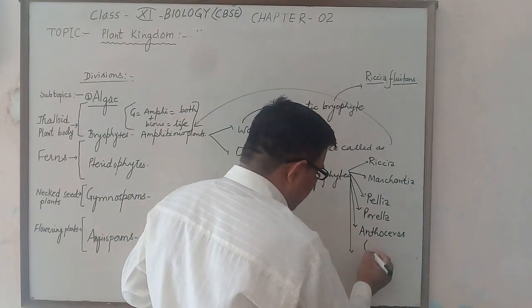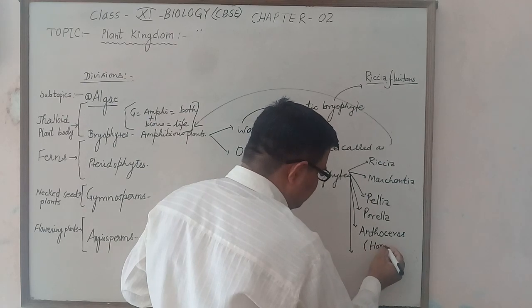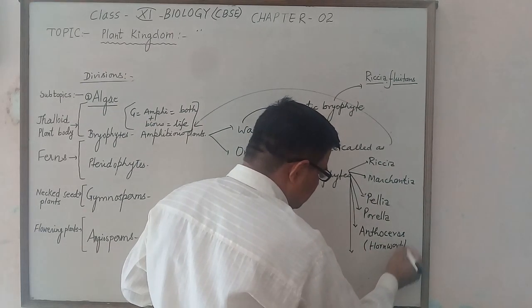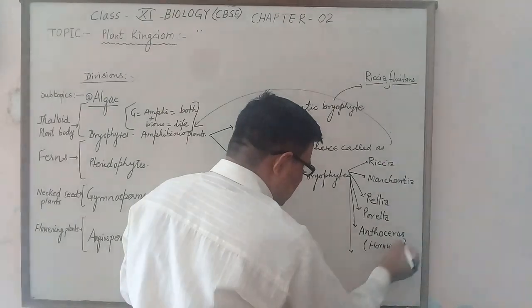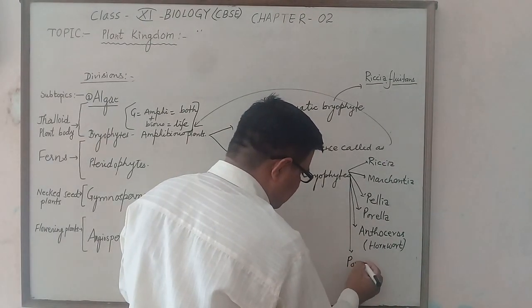Anthoceros, which is called hornwort, and Pogonatum.